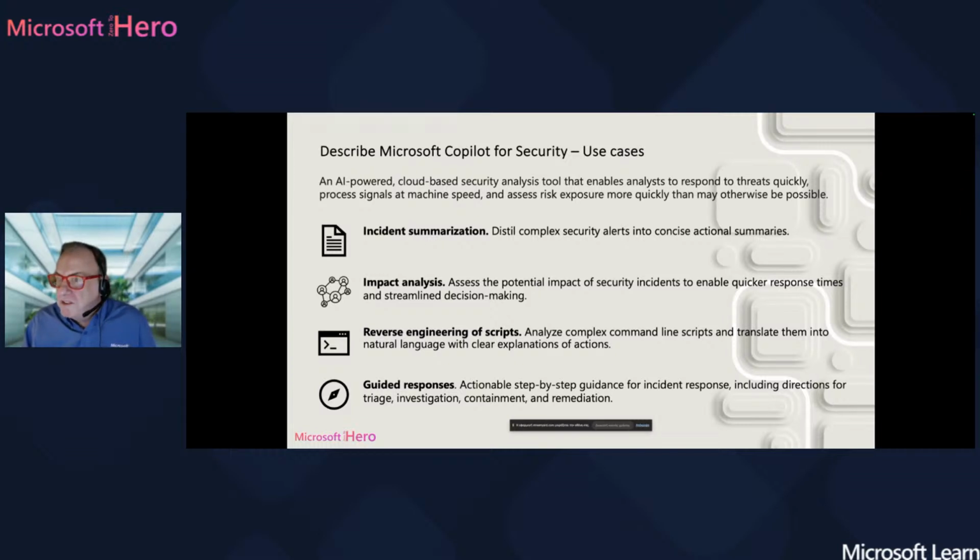Reverse engineering of scripts. In many cases, and you will see this also in the demo, different security incidents involve scripts, and it's very difficult to analyze the content of a script. How can you tell what this script actually does? Microsoft Copilot for Security lets you translate the whole script and gives you the actual impact and content of the script. And of course, it can give you guided responses, step-by-step guidance.